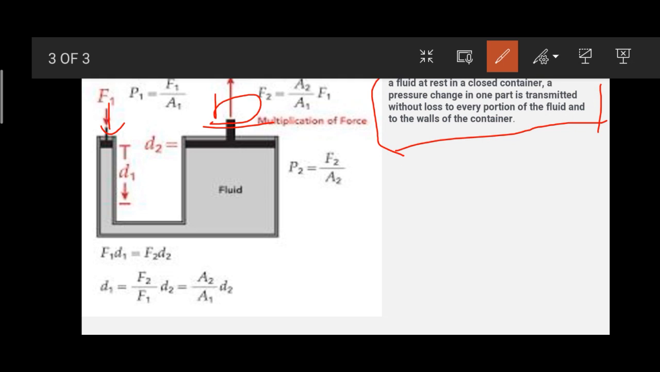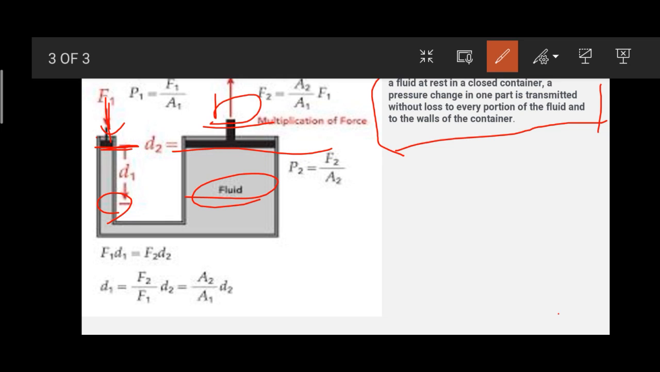Pascal's law states that a fluid at rest in a container, like this U shape where the cross-sectional area is different, transmits a pressure change in one part. Initially the pressure on the surface is equal to atmospheric pressure, that is 1 atm. Now we are applying some force to lift the car. When there is a change in pressure, it is transmitted throughout the fluid without loss to any portion. So the pressure here is equal to the pressure there in the container.